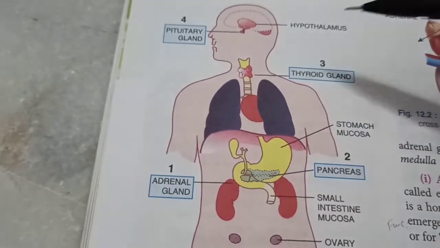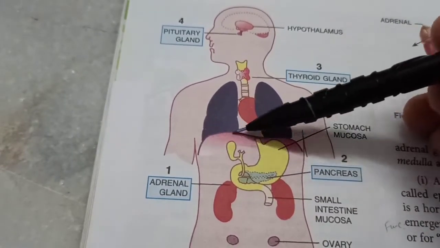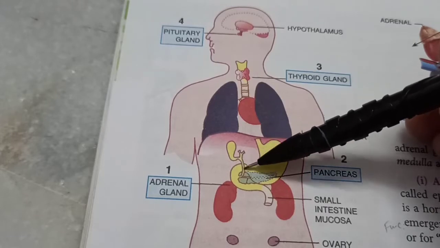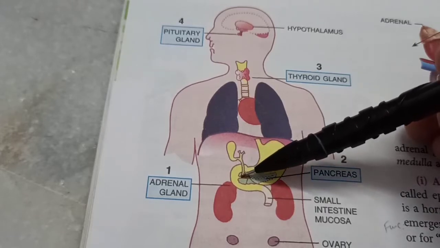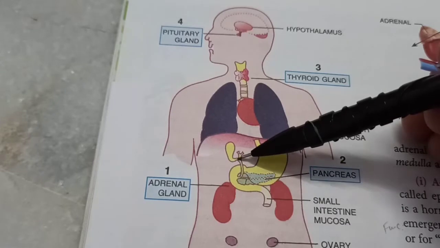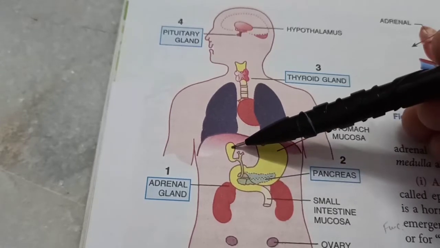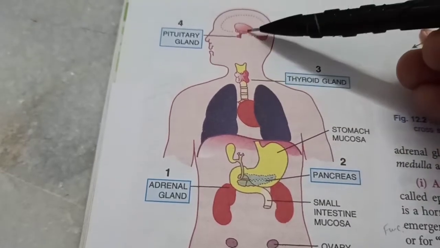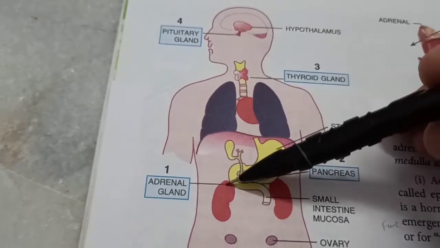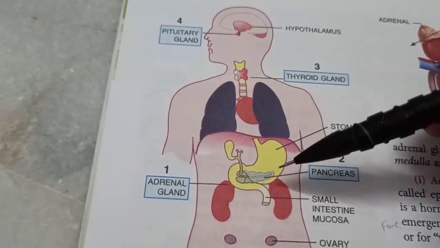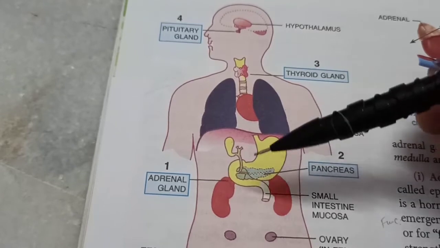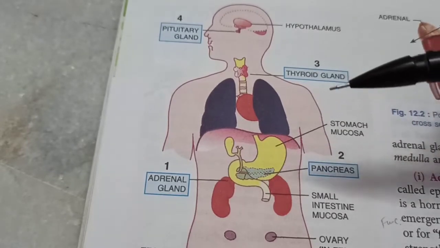For example, look at this gallbladder or the liver out here. This is a common bile duct which secretes bile juice into the small intestine. So these are duct glands. So they release enzymes. Whereas the hormonal glands like the pituitary gland or thyroid gland or the adrenal gland or the pancreas, they release hormones directly into the blood. So they are ductless glands.